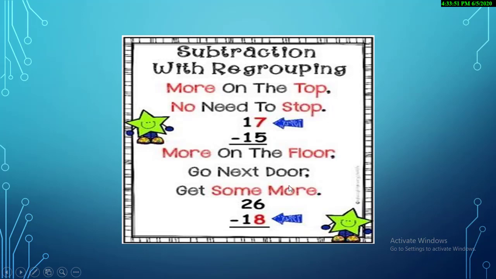What does it mean? First of all, just tell me, what is the meaning of this song? It means if the number is bigger on the top, you are not going to stop and do your work. But if the number on the floor, the bottom number, is bigger, then you are going to take help from the next door and you will get some more. You are going to get some numbers from the next door, and then you can easily subtract it.